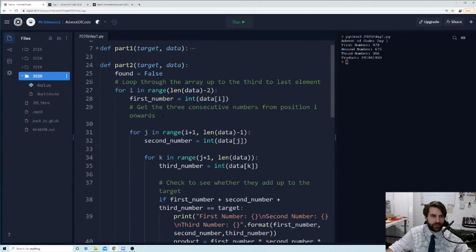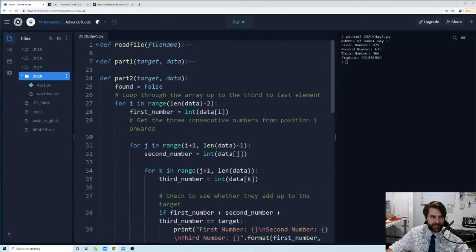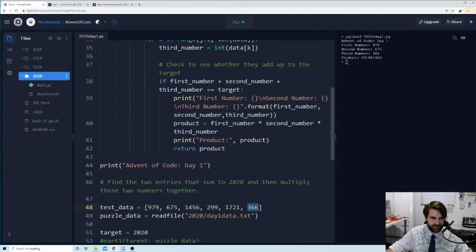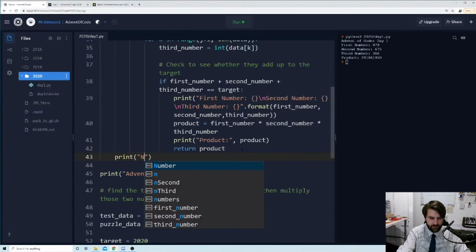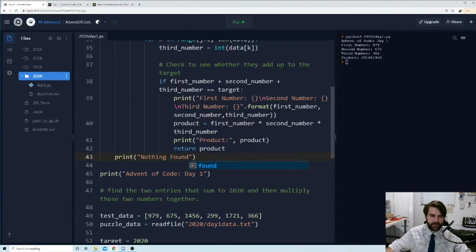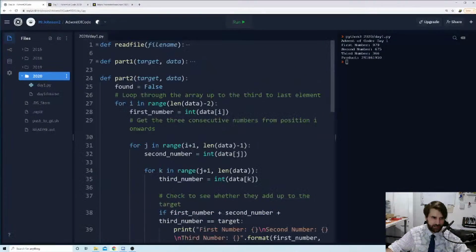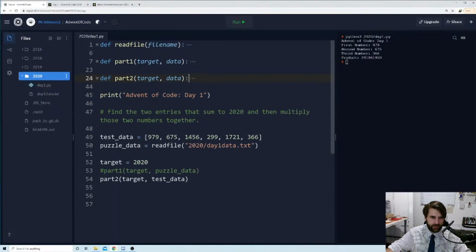One thing that would be quite nice is, at the end of this function, after all is said and done, on that line there, I come down here and I could print "nothing found", so that we at least know that the function actually ran. So if I change this to 365 instead of 366, I can press run and then it just says nothing found. So I know that the function's run. But if I change it to 366, then it will print out these.